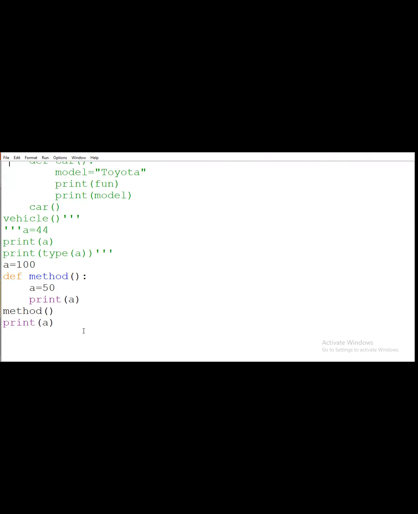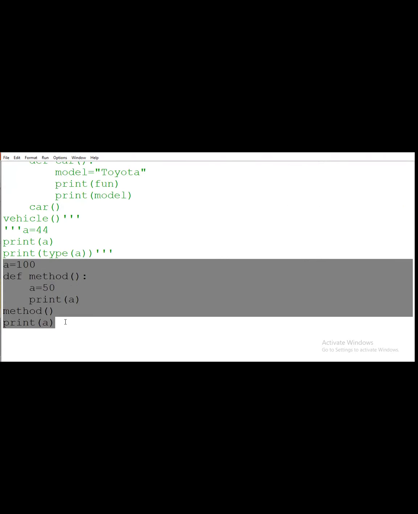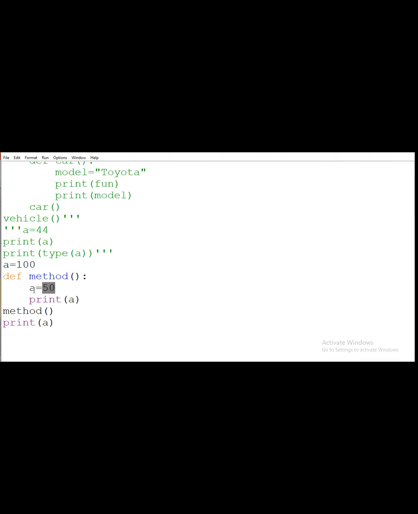Okay. So it will be a simple example of how we are declaring this. Means if I want to access this 15 outside also, for that we have two keywords, one is local and the other is global. So suppose here I am writing global of A. Can anyone tell what will be the output here? If I am declaring A as global, what will be the output? Will it print 50 or will it print 100?